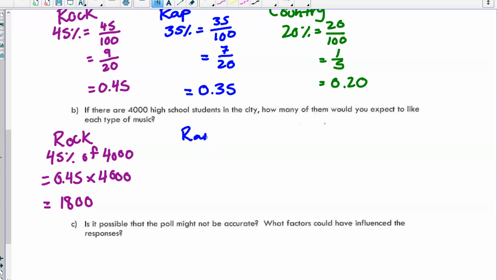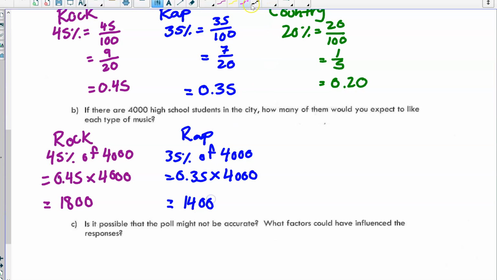Okay, we'll do that for all of them. So for rap, we need to figure out what 35% of 4,000 is. So we take our decimal, 0.35, multiply that by the total number. All right, and we get 1,400. Lastly, for country, we are doing 20% of 4,000.